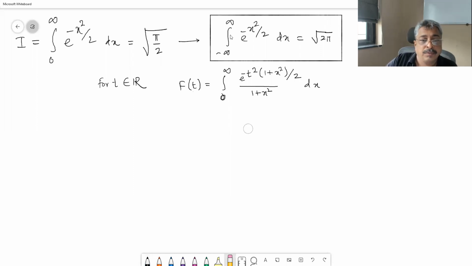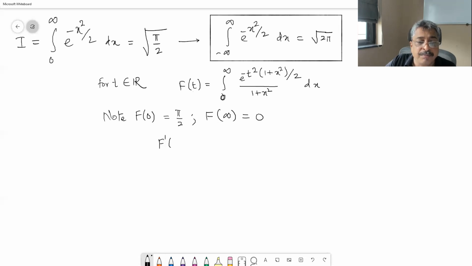Okay, note capital F of 0: if we put t is equal to 0, we are going to get pi by 2 as the answer. And if we go to what is the value when t tends to infinity, it is going to be 0. This is the information that we have.